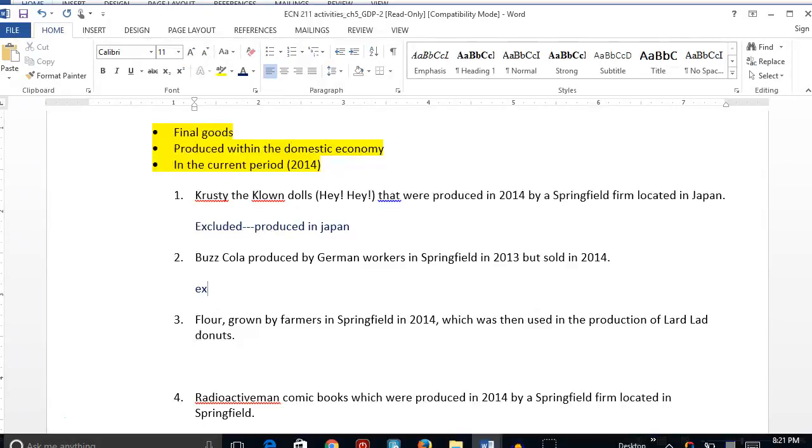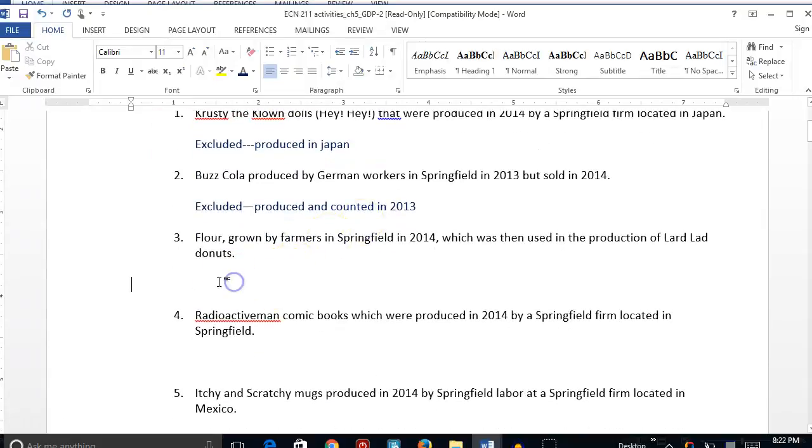Now let's think about why this one should be excluded. You may be thinking, but wait a minute, it was produced in Springfield, and the Buzz Cola is the final good. That's true, but here's the key. This Buzz Cola was produced in 2013. Remember, it doesn't matter when the transaction took place. What matters is, when did the production occur? It occurred in 2013. It was already counted in 2013's GDP. We do not want to count it again in 2014. That's the specific period we're talking about. So produced and counted in 2013.